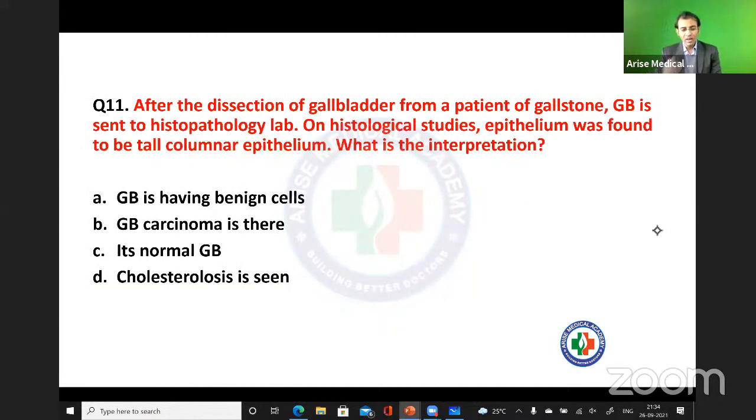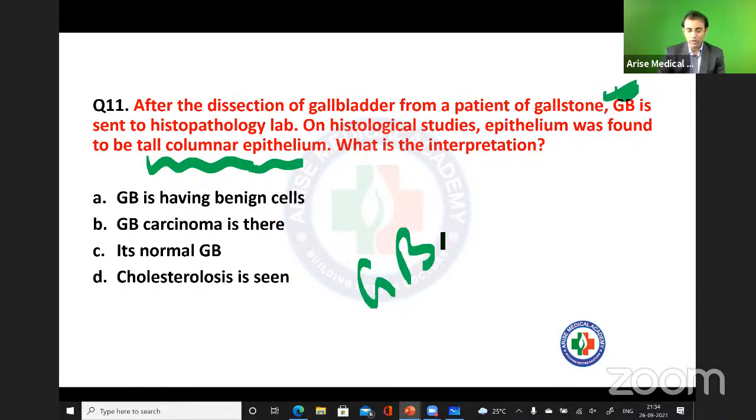Okay, see, after the dissection of gallbladder from a patient of gallstone, the gallbladder is sent to the histopathology lab. On histological studies, epithelium was found to be tall columnar epithelium. What is the interpretation? See, whenever you operate for the gallbladder stone, after that you send the gallbladder to the pathology lab, because you want to confirm whether the patient may have the risk of carcinoma or not.